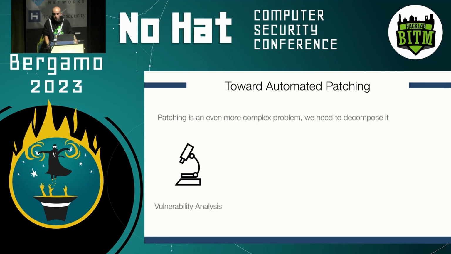First of all, automated vulnerability analysis, right? So in order to create patches for a specific software, we need to have a very clear and comprehensive understanding of what vulnerabilities we are dealing with, right? What kind of vulnerabilities are we talking about? What are their effects? What are their root causes? What is their severity? Only after we get such a comprehensive overview and also technical details, I would say, we can generate suitable patches.